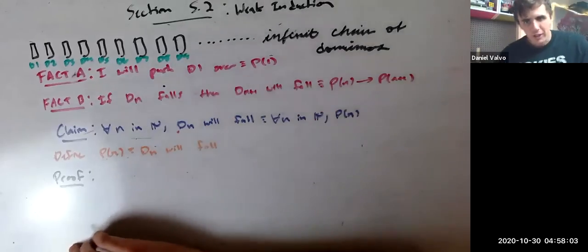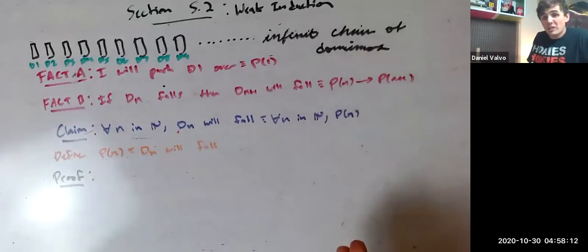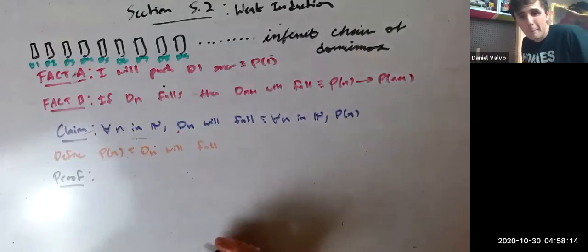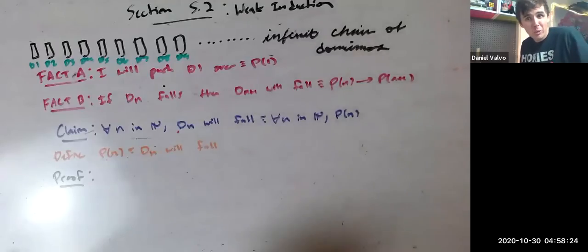So how can you prove the claim? Like, this is on a homework. Where would you start? You'd probably start like we always start, right?